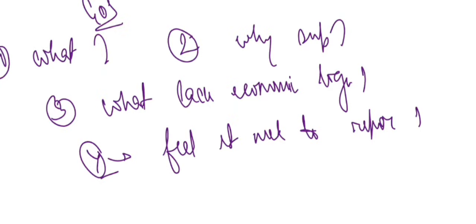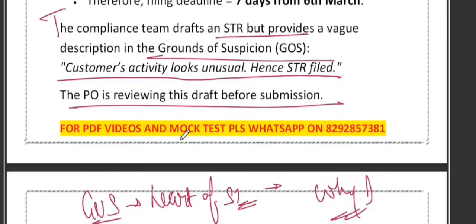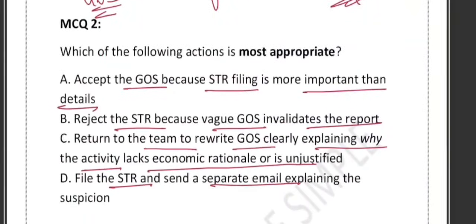A line like "customer activity looks unusual" gives zero useful information. That's why the PO must send it back for rewriting. So what will the PO not accept? Option A says it will accept. Reject the STR because a vague GOS invalidates it? No. Option C is the perfect one: return to the team to rewrite the GOS clearly. The PO must ensure clarity, completeness, a specific description, and economic or logical reasoning behind the suspicion.